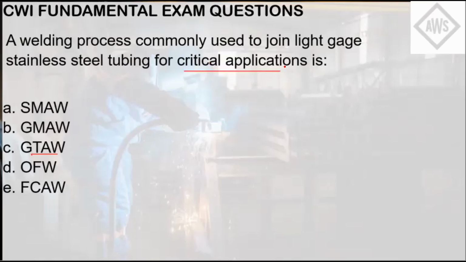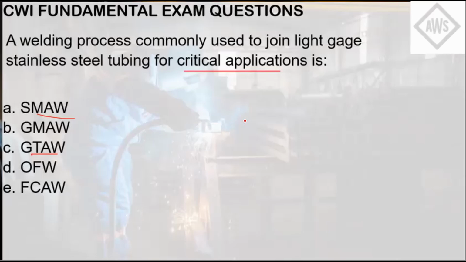So that will mean that it will be required for, example, very clean or food, beverage, or even oxygen applications that will be necessary for a clean or critical service. GTAW is commonly used for these processes because they produce no slag and provide a clean weld unlike the other welding processes in the choices. So you can't use stick, for example, in this scenario because it will just produce slag, which you don't want in this instance.